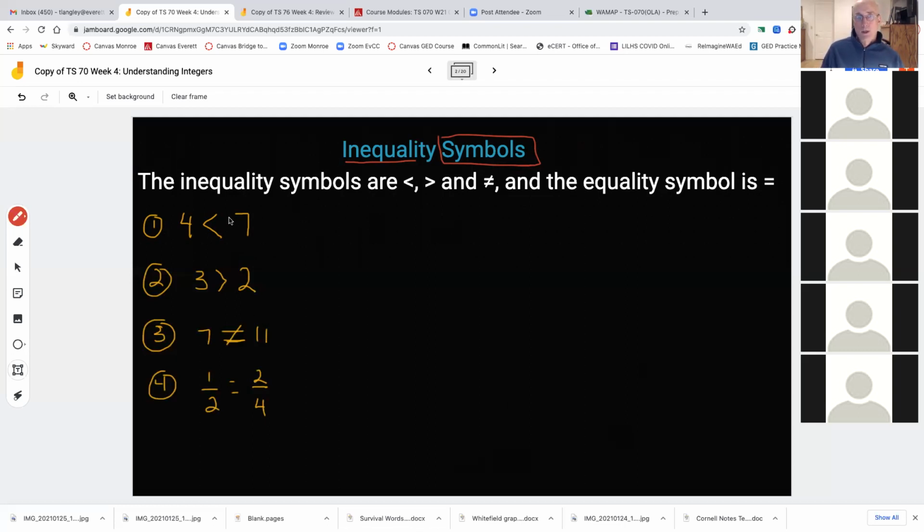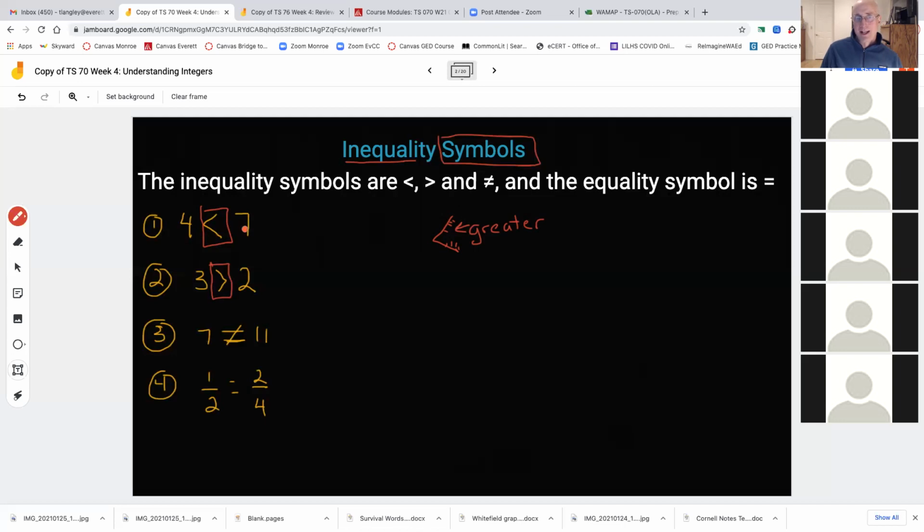So we have this symbol right here, and you've probably seen this before in classes. I like to call it an alligator's mouth open. If you can imagine, it's got little teeth in here. The bigger side of the alligator is always pointing towards the greater number. So you'll notice in my example number 2 the symbol is facing the opposite direction from example number 1. But 4 is less than 7.